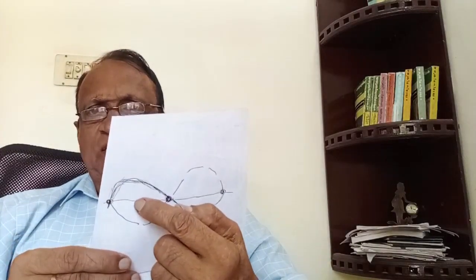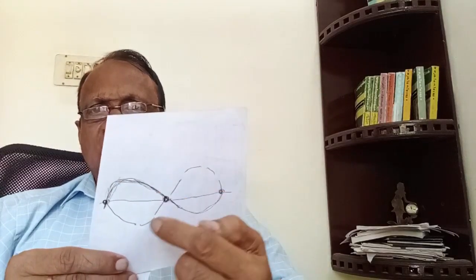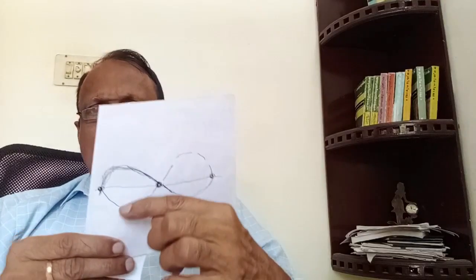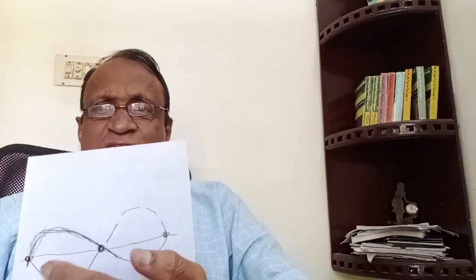If there is a body here, it will be attracted upwards by this force. But at the same time, it will be attracted downwards by this wave. So they cancel each other. This wave neutralizes, and this wave also gets neutralized. So the waveform disappears and only the particle results. But these particles are going to form the nucleus and the atom.